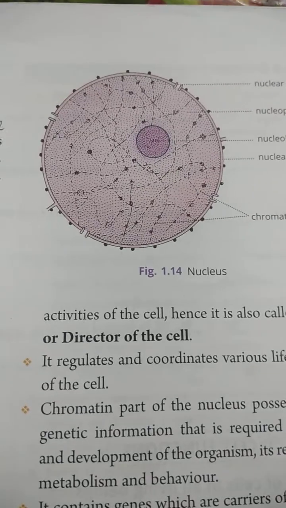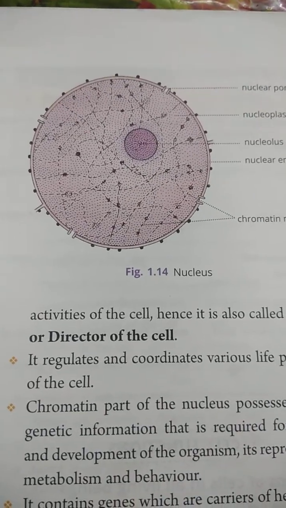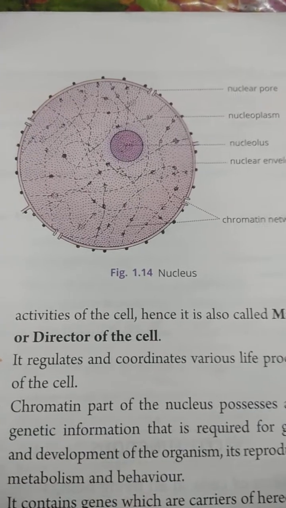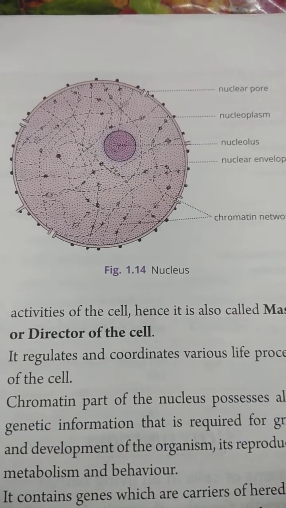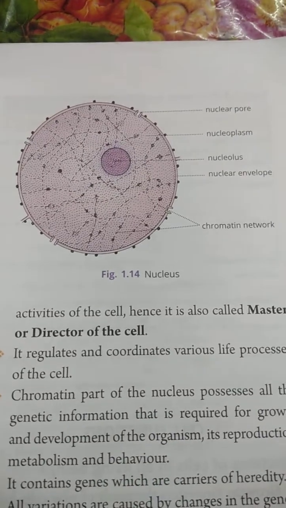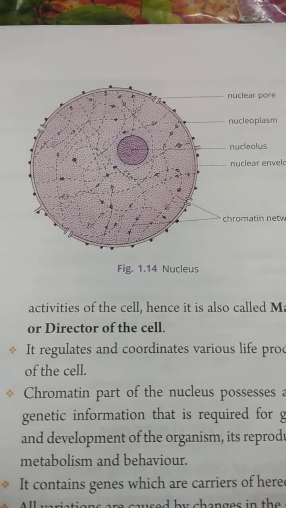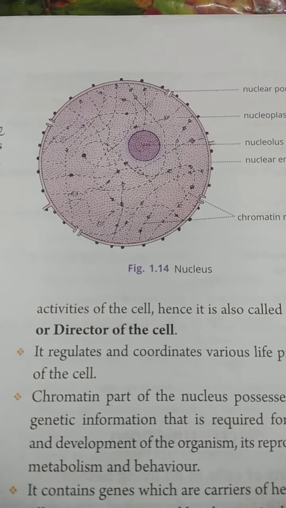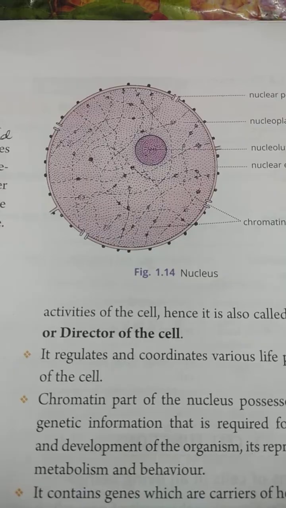Assalamu alaikum. Now let's start with the nucleus, the most important cell organelle of the cell. It controls all the activity of the cell, so it is known as the control center of the cell. It is also known as the master or director of the cell. It was discovered by Robert Brown in the root cells of orchids in 1831.